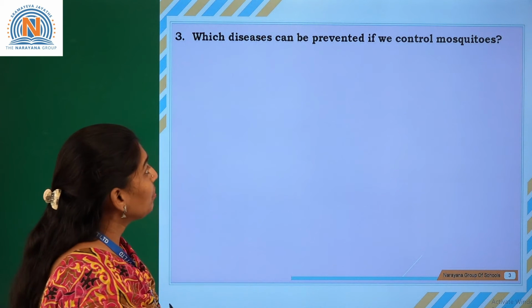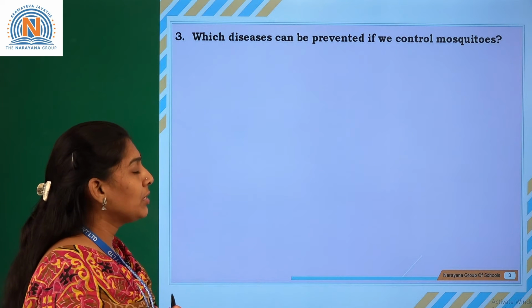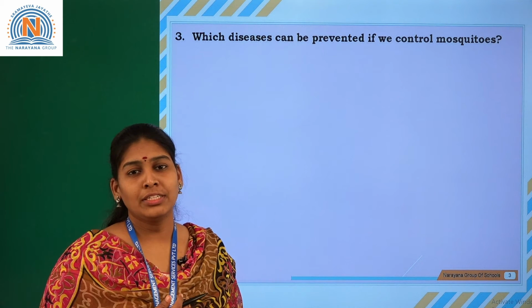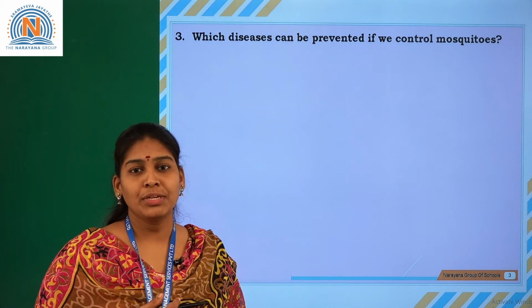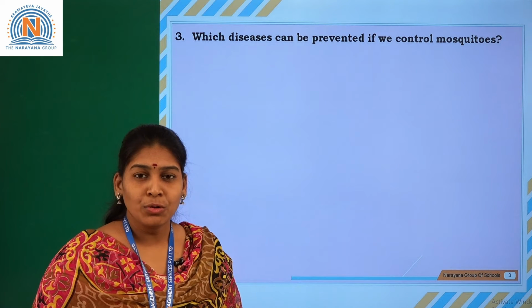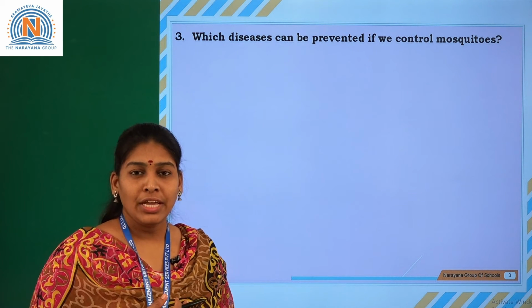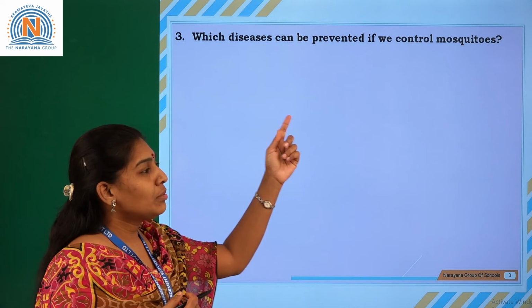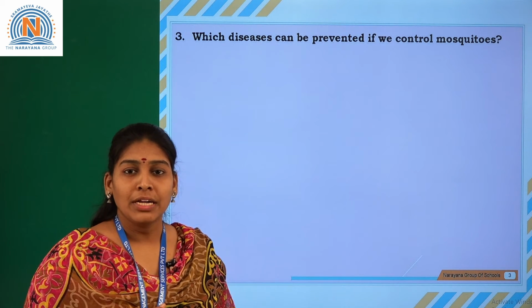Which diseases can be prevented if we control mosquitoes? If we take measures such as using nets, or avoiding stagnant water, some precautions to avoid mosquitoes, we can prevent some kinds of diseases.